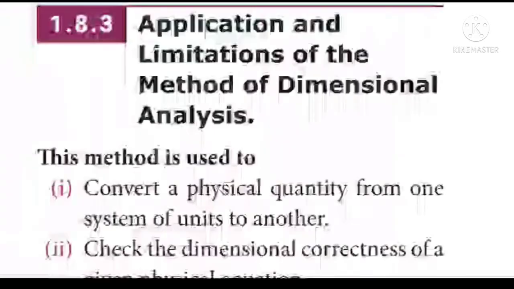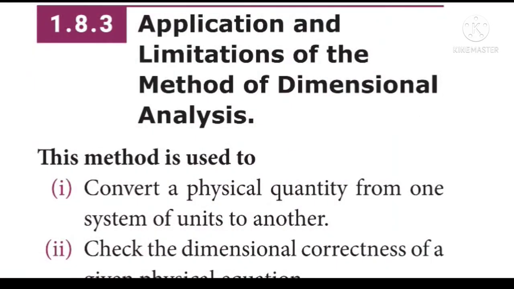Next one, applications of the dimensional analysis. This method is used to convert a physical quantity from one system of units to another system. In the beginning itself, we have discussed about different systems of units. They are FPS system, CGS system and MKS system. So, with respect to those things, we can say that the dimensional analysis helps to convert the physical quantity from one system of units to another.